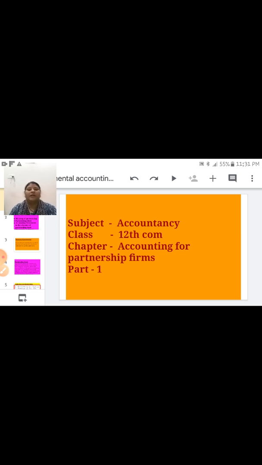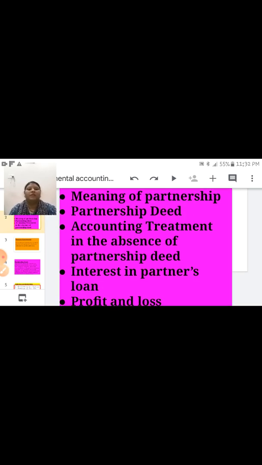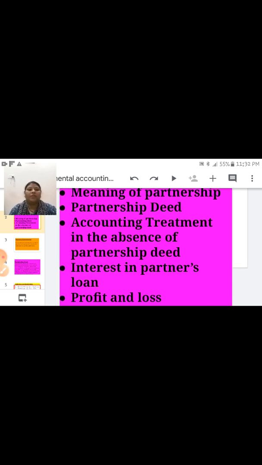I hope you all have practiced and understood these topics. Today we will start our new chapter, Accounting for Partnership Firm. In this chapter we will cover the following topics. First is meaning of partnership. Second is partnership deed. Third, accounting treatment in the absence of partnership deed. Fourth, interest on partner's loan, and profit and loss appropriation account. These topics we will cover today.